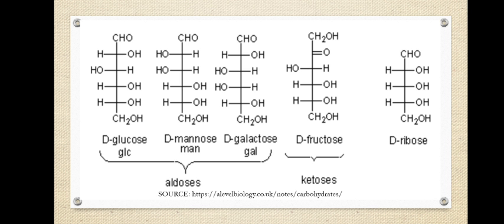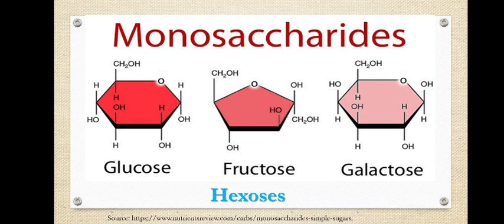Okay, and here we have the pictures of some aldoses as well as ketoses, D-glucose, D-mannose, D-galactose. These are the isomeric forms of each other. You can see the difference, only the position of the OH group is different in 3 of them. Then there is fructose. Fructose is also an isomer of glucose, but it is a functional isomer. And we have ribose, that is a pentose. You see there are only 5 carbon atoms present in the backbone. Okay, so these are a few monosaccharides.